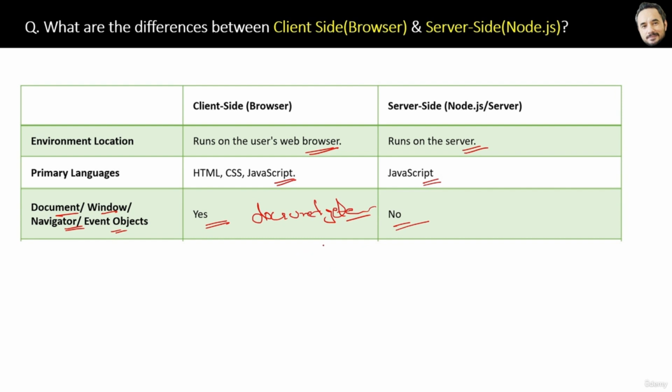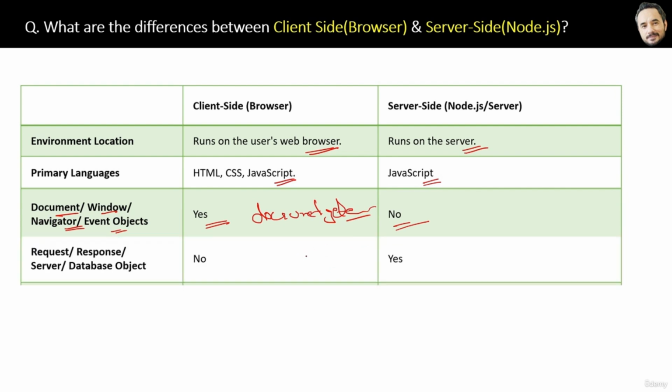Next difference is that request, response, server, and database objects are present in Node, but not in the browser. Of course these are important objects for handling the request and response on the server side, so the browser doesn't have much to do with them.